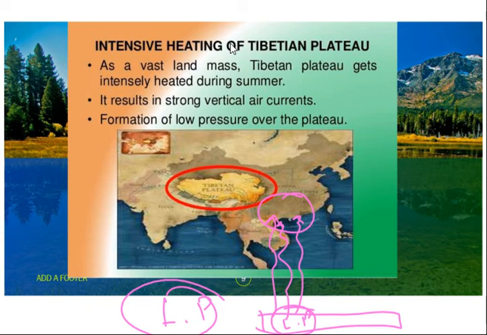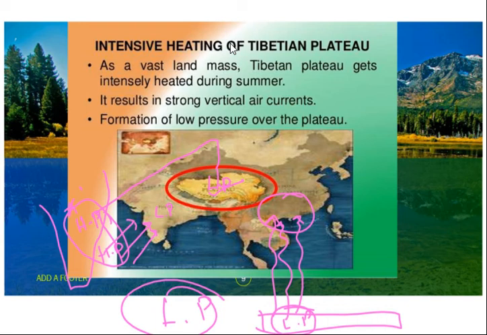Similarly, if the Tibetan Plateau gets heated intensively, it creates low pressure there, due to which winds come here and try to change direction, and high pressure is created near Africa. It creates high pressure over this whole place. So what do we need in the ocean? High pressure. On land we need low pressure. So even this is affecting our monsoon.